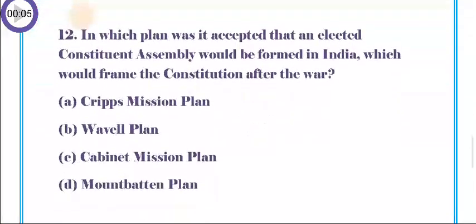Question number 12. In which plan was it accepted that an elected constituent assembly would be formed in India which would frame the constitution after the war? A. Cripps Mission Plan, B. Wavell Plan, C. Cabinet Mission Plan, D. Mountbatten Plan.